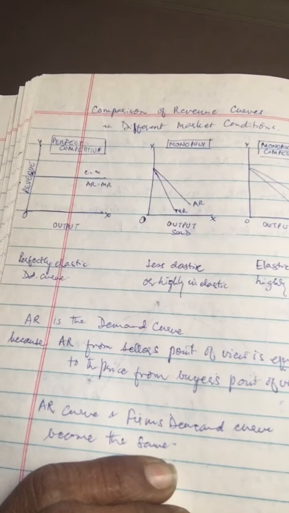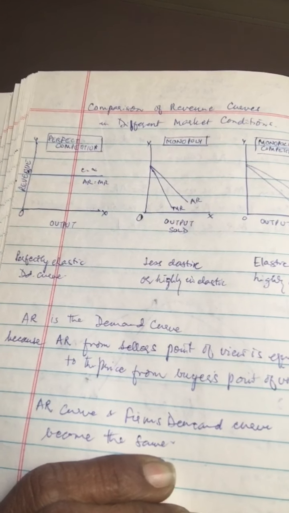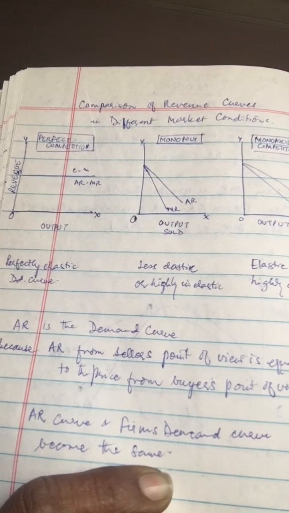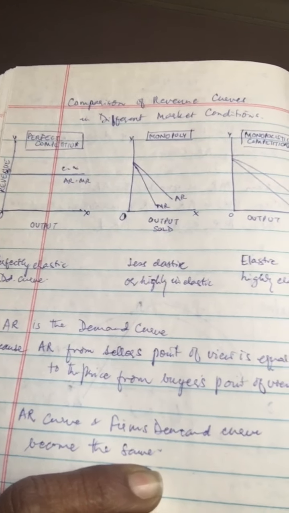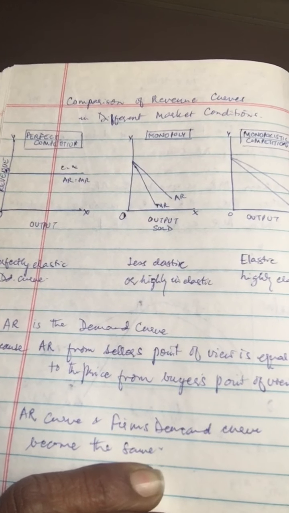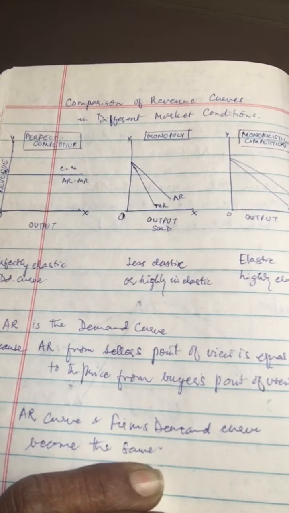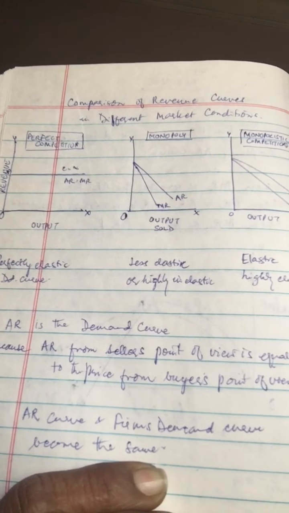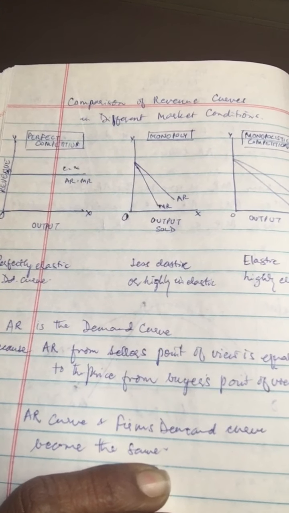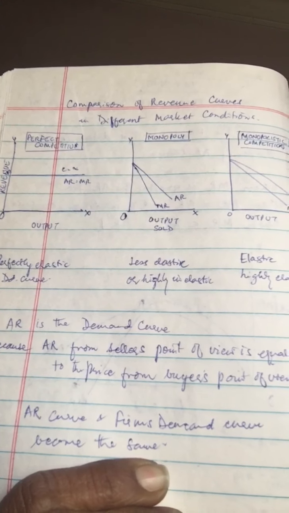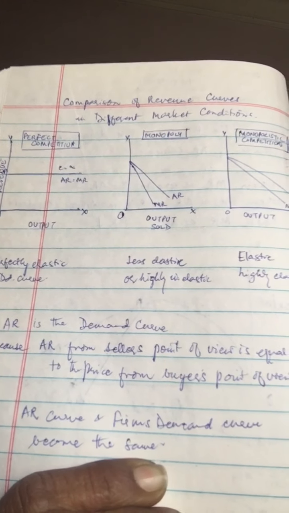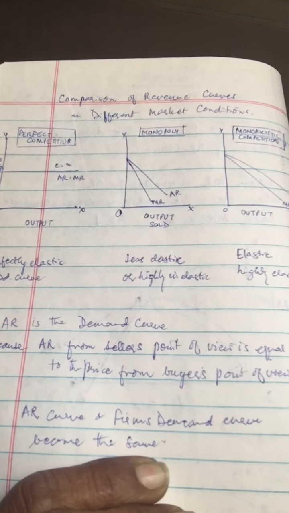Now we come to the third one. In monopolistic competition, again, AR and MR curves slope downwards from left to right. It implies that if a monopolistic firm desires to sell more units of output, it has to reduce the price. Both AR and MR fall with increase in output, but MR is always less than AR or price. And AR and MR curves are more elastic as compared to those under monopoly. So the demand is more elastic than what it was under monopoly.